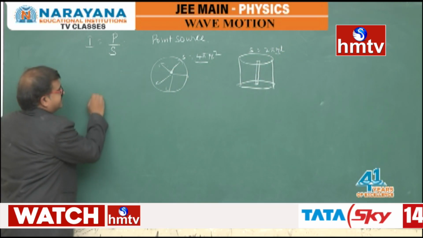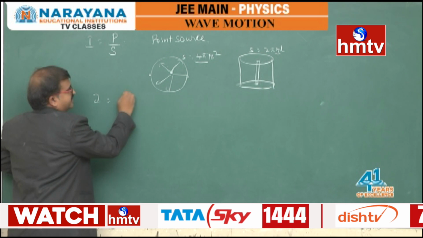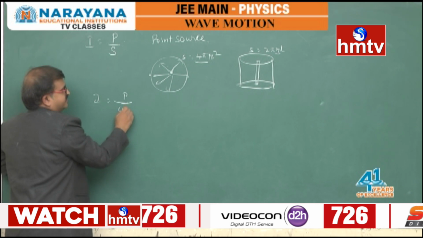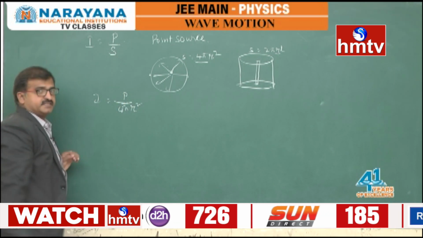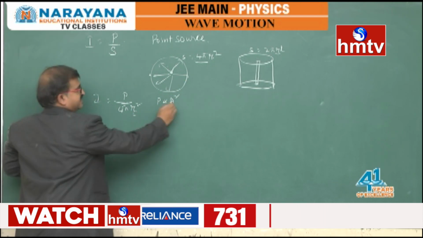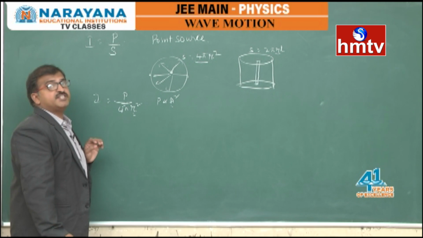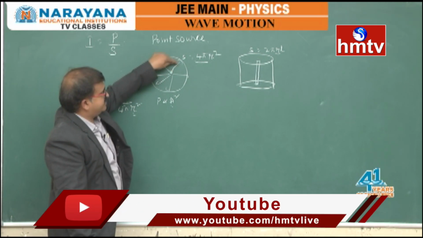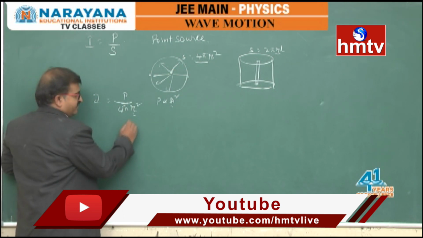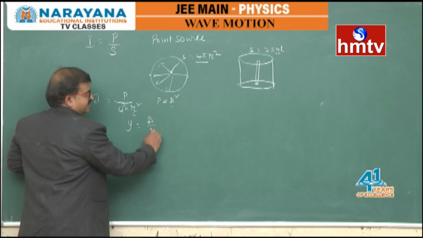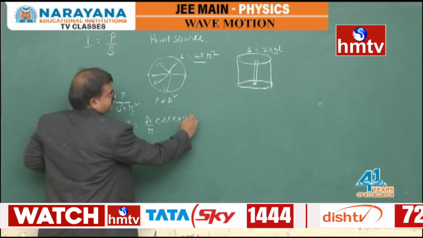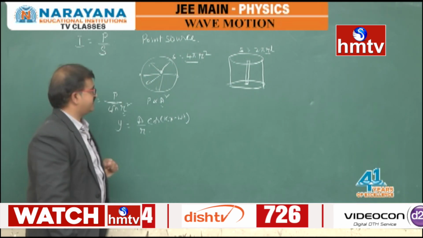That means the total power generated will be distributed over this particular surface. So intensity is P by 4 pi r square, where P is proportional to A square. The amplitude of the sound wave on reaching this particular distance is going to change, so the Y value can be taken as A by R times cos of kx minus omega t.